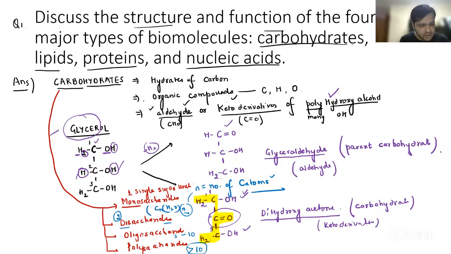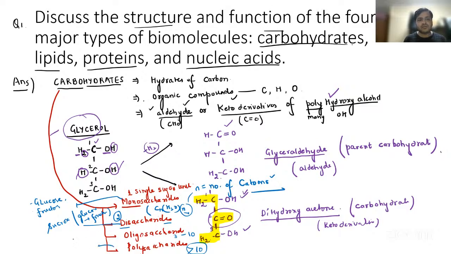For example, monosaccharides, we have glucose and fructose. Disaccharides, we have already discussed earlier, for example, sucrose. Sucrose is composed of glucose plus fructose, two potential sugar units. Or lactose, that is glucose plus galactose.